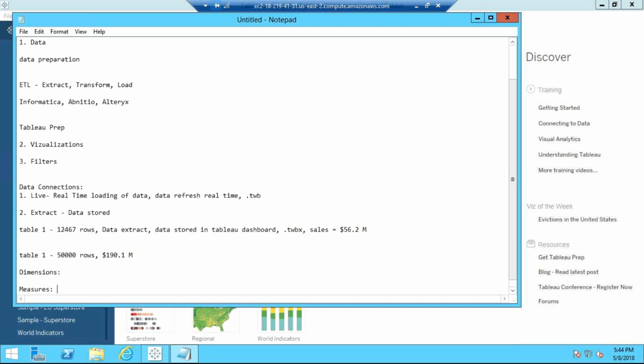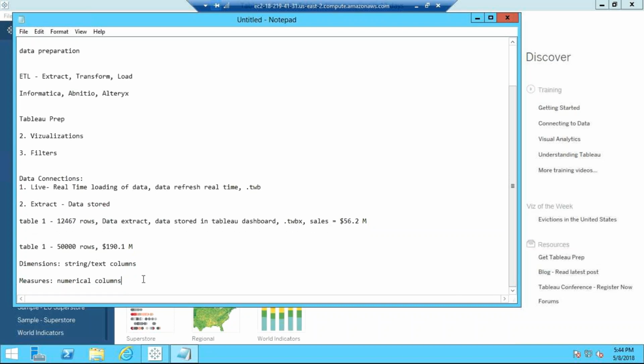So what do you remember? Dimensions are string values and measures are numerical values. Text columns, I'll just write it here, string text columns. And here you see numerical. Numerical columns are measures. So remember this. This is a very basic thing, but very important. People definitely ask this question: what is dimension, what is measures? They might ask you facts and dimensions. Facts, this is also called facts.